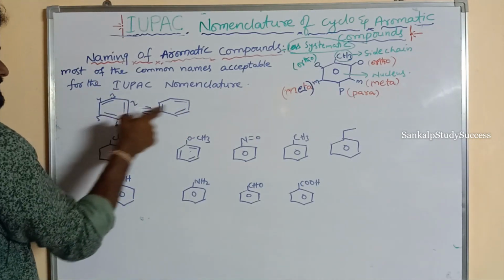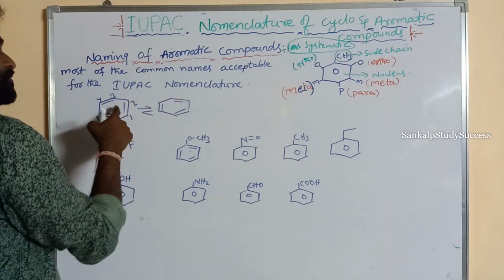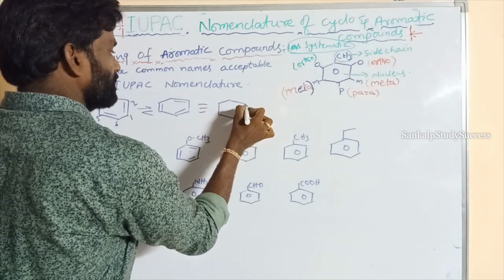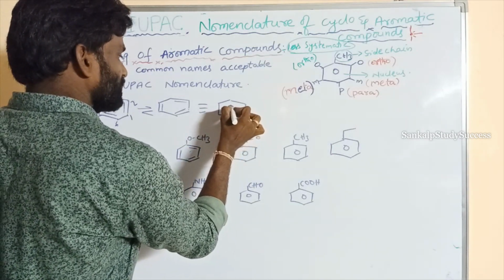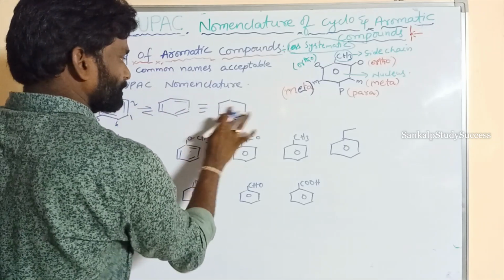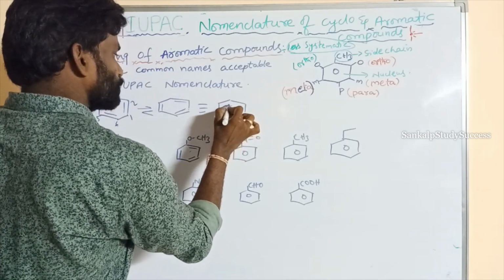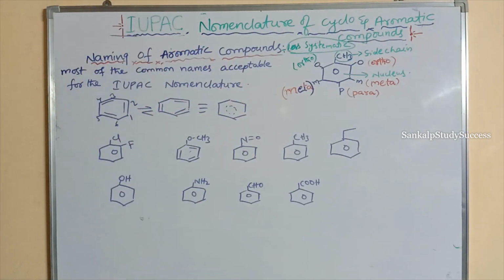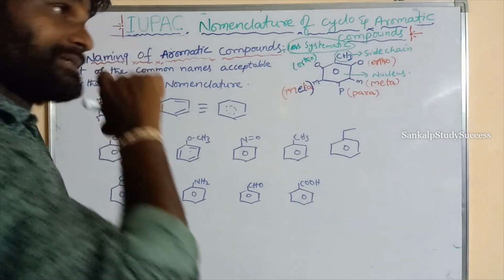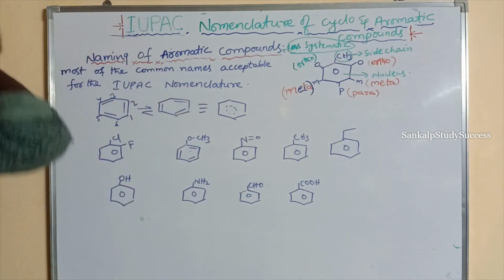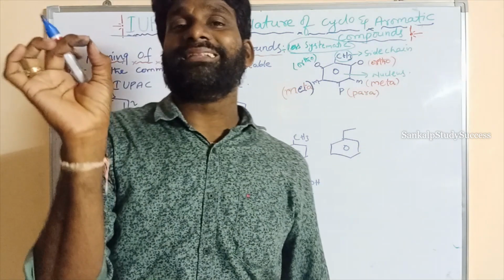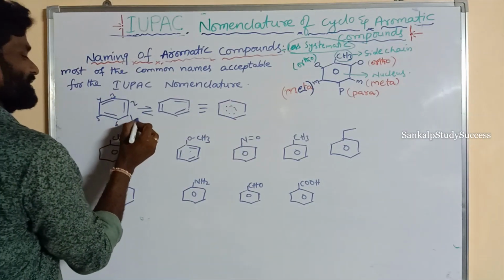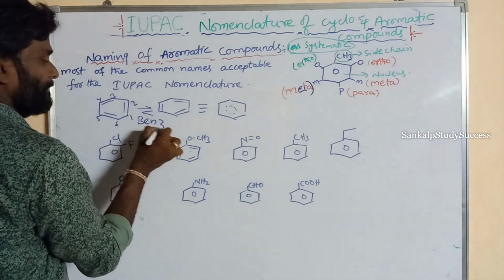This is the hybrid state of benzene. So the pi bond is continuously revolving around the ring, which means its IUPAC nomenclature is not cyclohexa-1,3,5-triene. Its IUPAC nomenclature is considered as benzene.